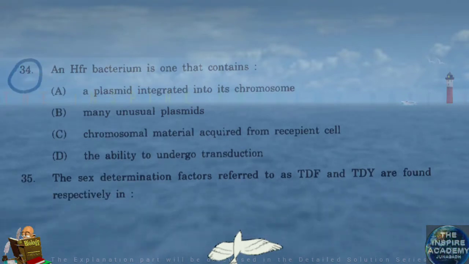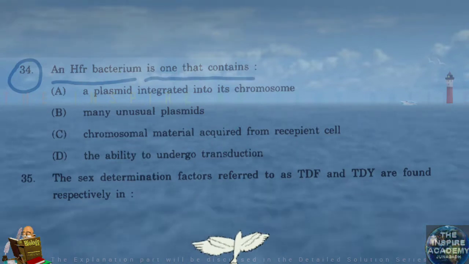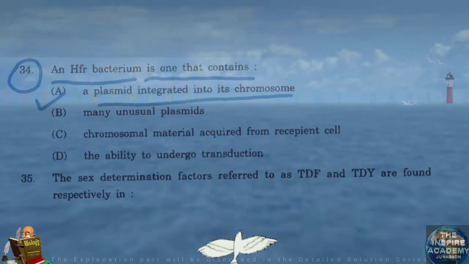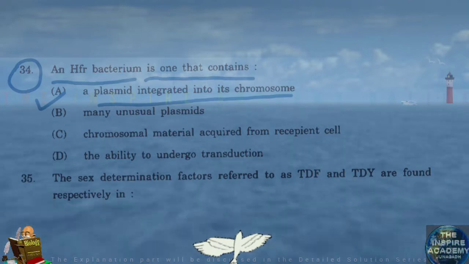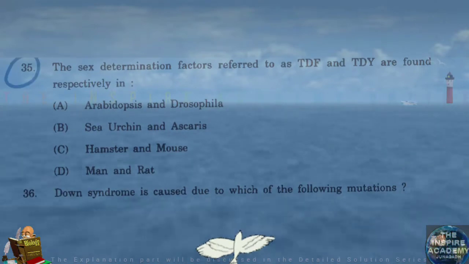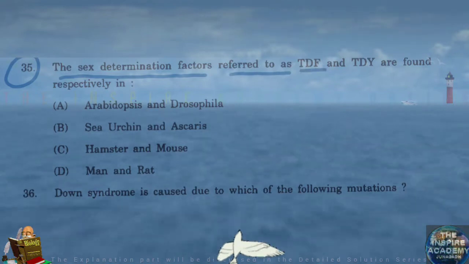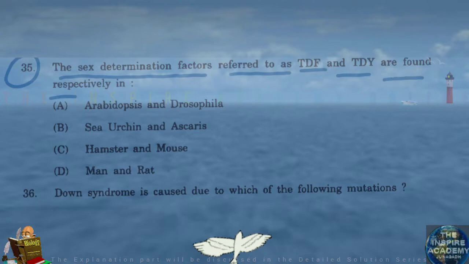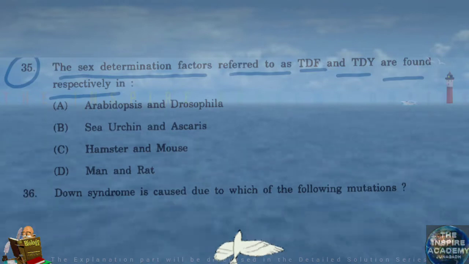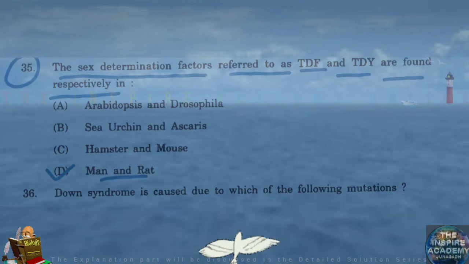Question number 34. An HFR bacterium is one that contains a plasmid integrated into its chromosome. Question number 35. The sex determination factors referred to as TDF and TDY are found respectively in man and rat.